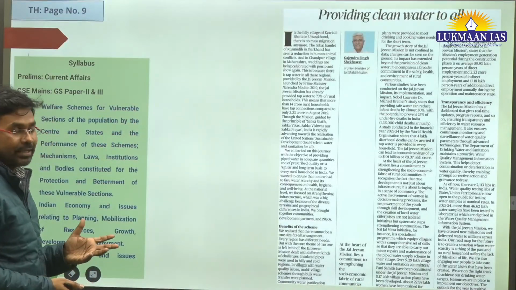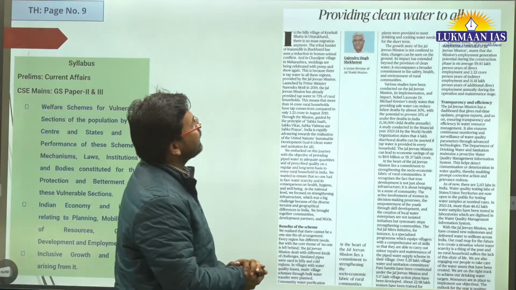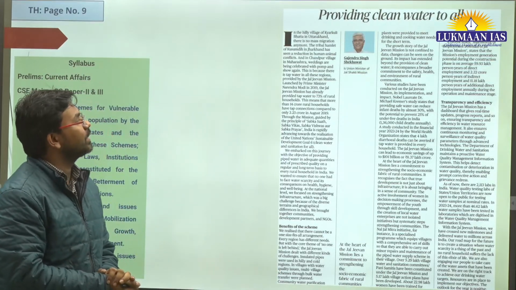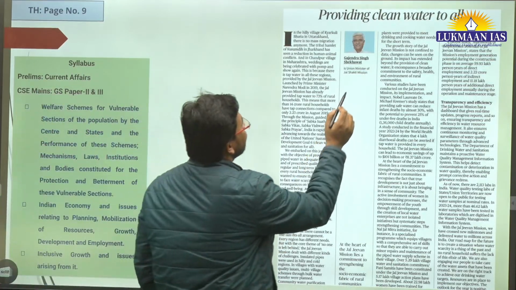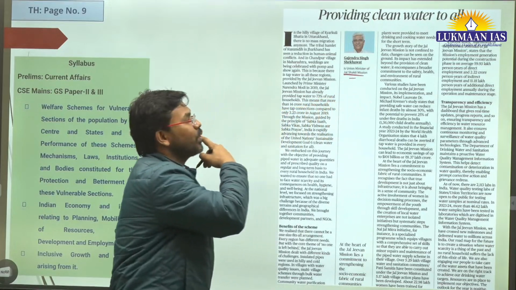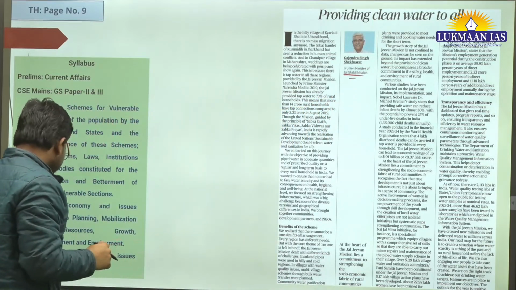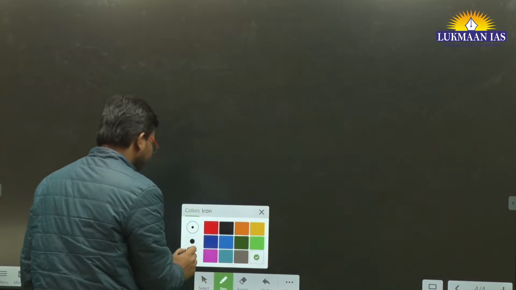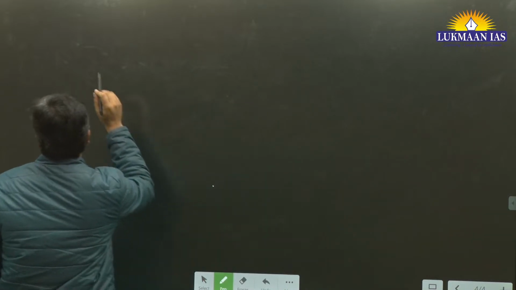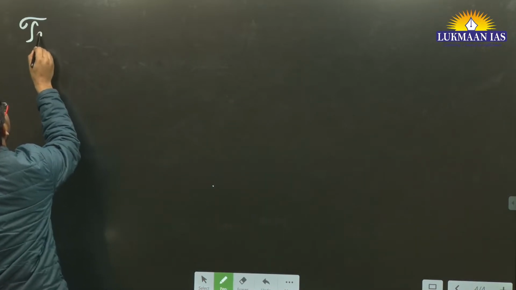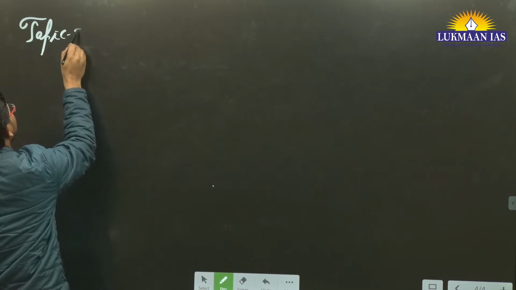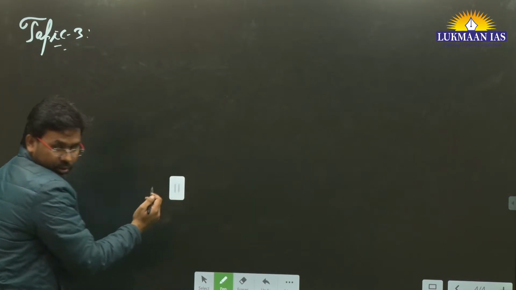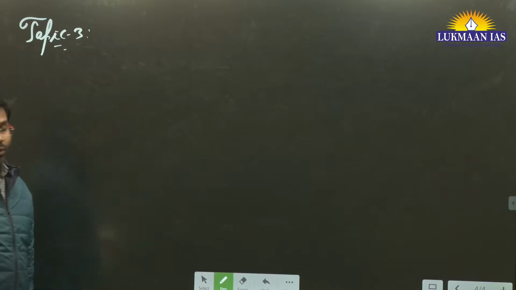Then we have another article. It says providing clean water to all. This article has been written by the Union Minister of Jal Shakti, Gajendra Singh Shekhawat. So we are going to understand about this article now, all right? In this article, he has mentioned some interesting facts related to the Jal Mission. So we will understand those interesting things related to this government scheme. So it says providing clean water to all.